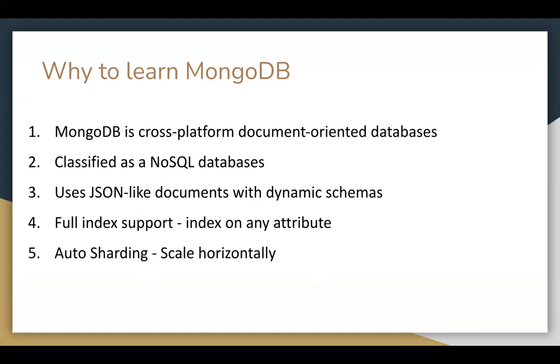JSON is basically JavaScript Object Notation. This is required and used most of the time. It helps us have a full index, an index on any attribute as required. It also helps us with auto sharding, which means we can scale the database horizontally and vertically. So these are some of the benefits of MongoDB.